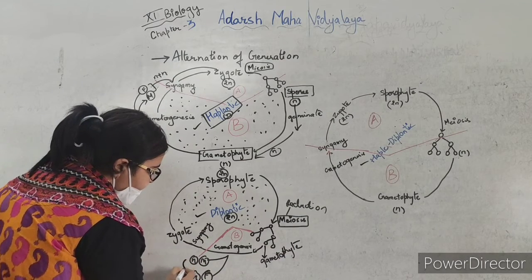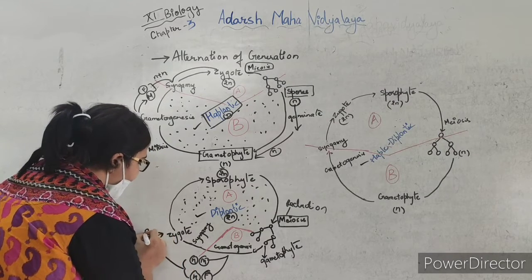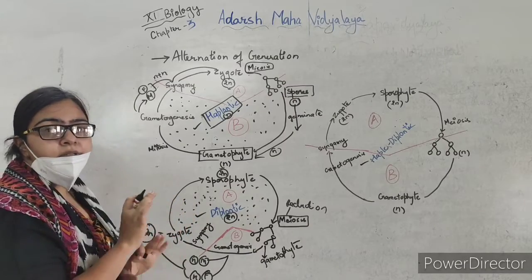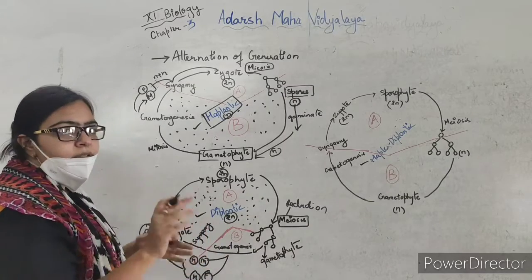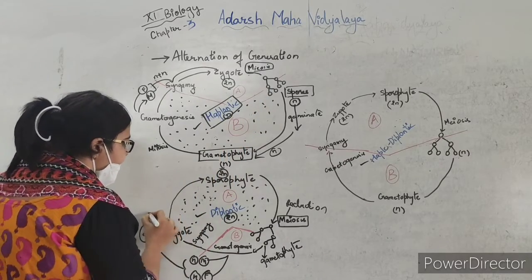Now syngamy will occur, and because of syngamy the zygote will be produced, that will be 2n. This zygote will not need any meiosis, it will only need mitosis,